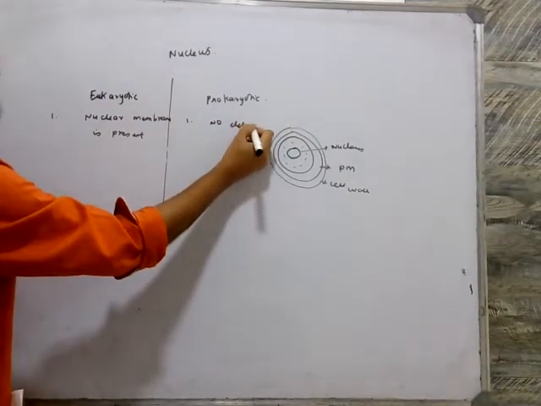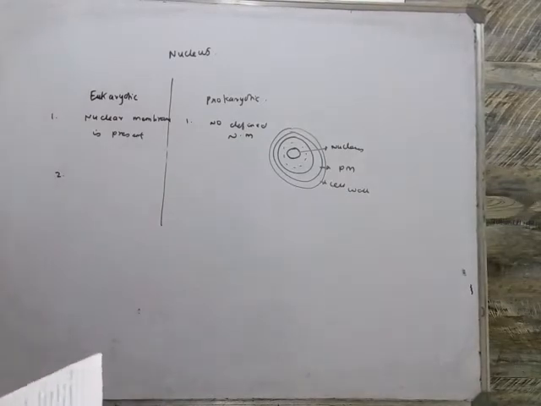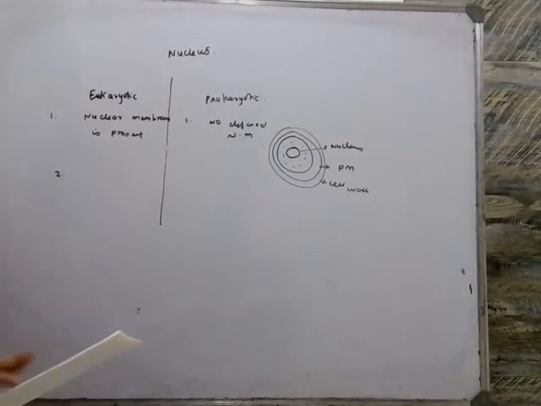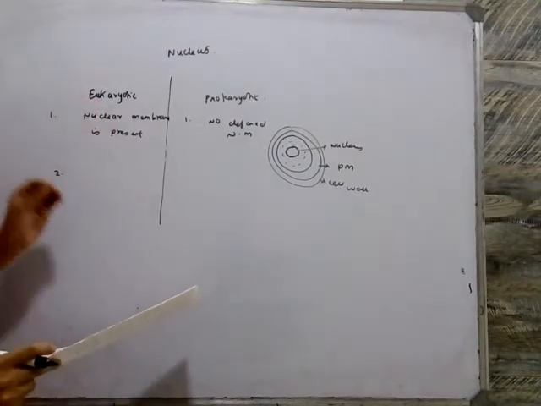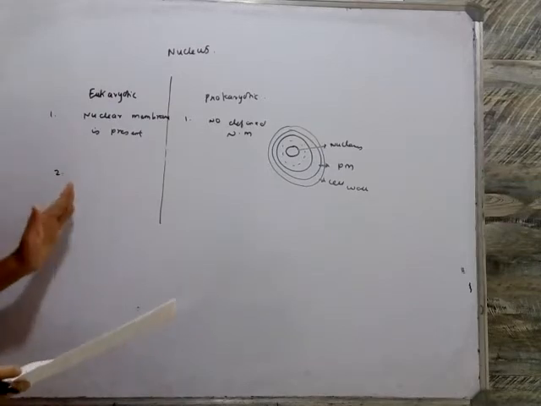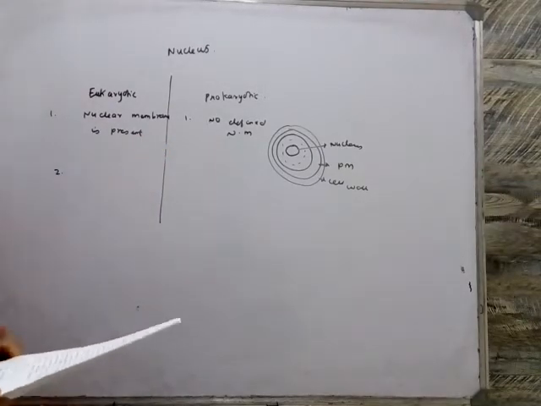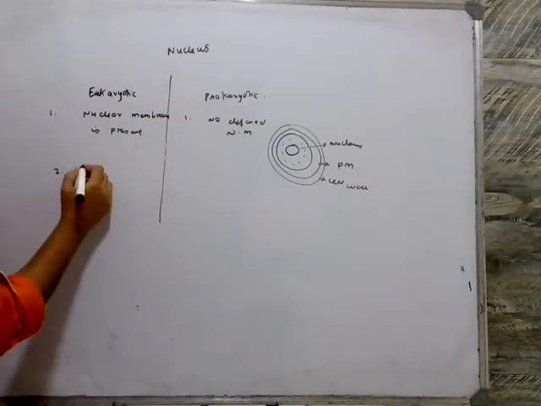Now, with a well defined nuclear membrane, it has a specific region where the nucleus is present. So in eukaryotic cells there is a specific region where the nucleus is present, whereas prokaryotic cells do not have any nuclear region. Second, eukaryotic cells have a distinct nucleus, whereas prokaryotic cells do not.